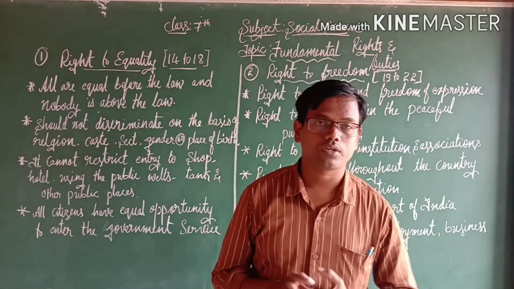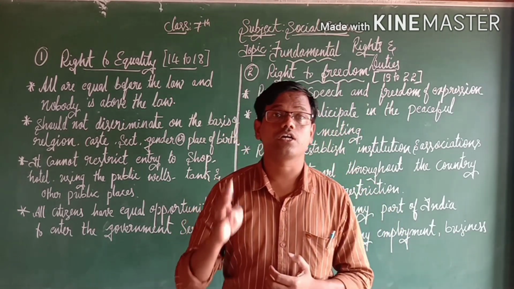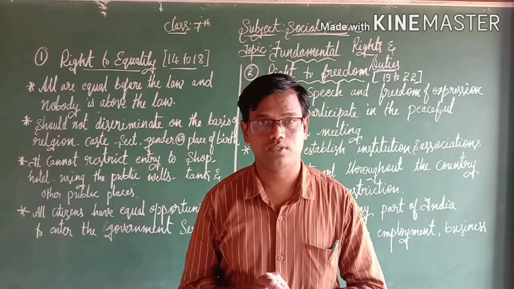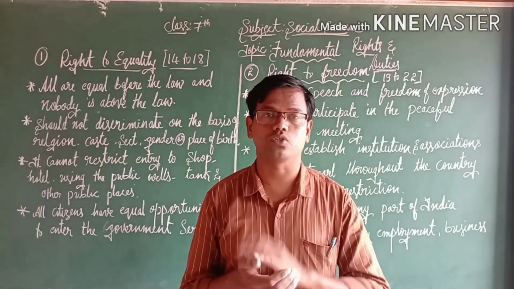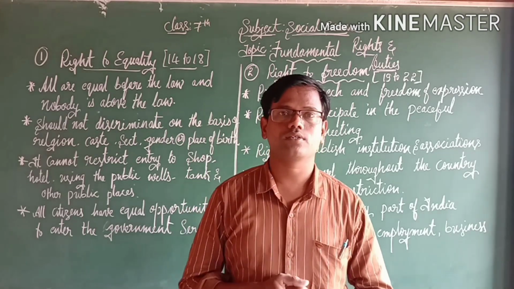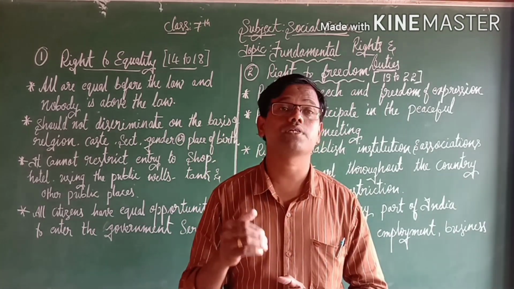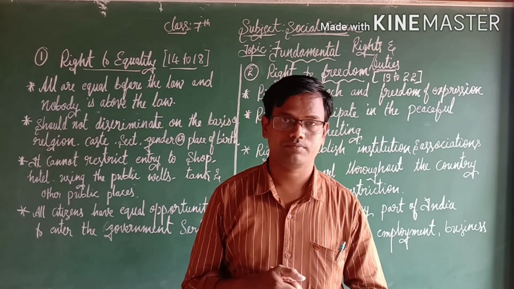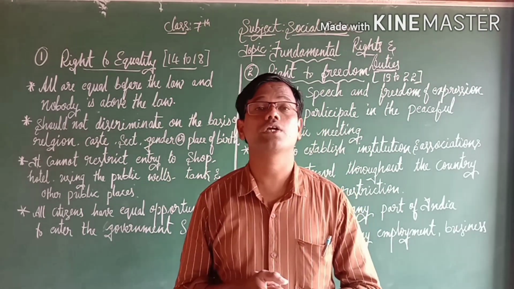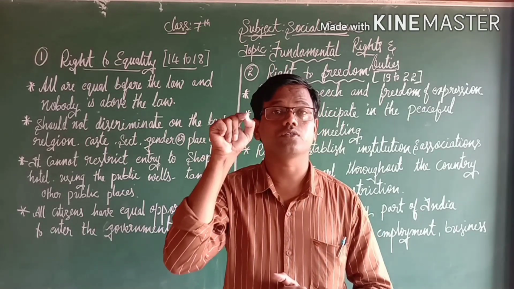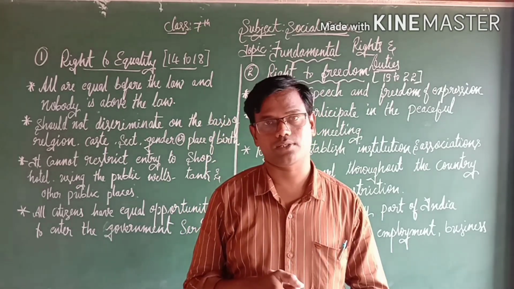As you know, in the olden days there were 4 types of caste: Brahmana, Kshatriya, Vaishya and Shudra. These castes were established on the basis of their occupation. For example, the Brahmana, the people who were born from the head, those we call Brahmanas.